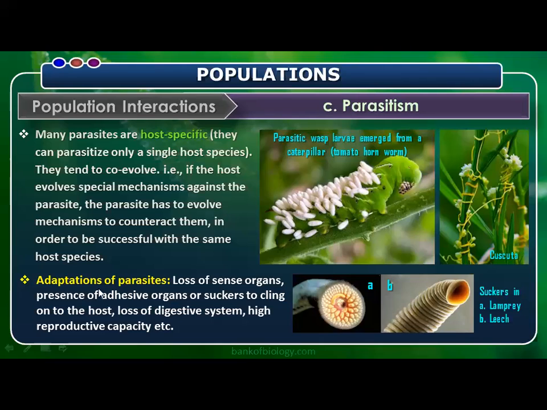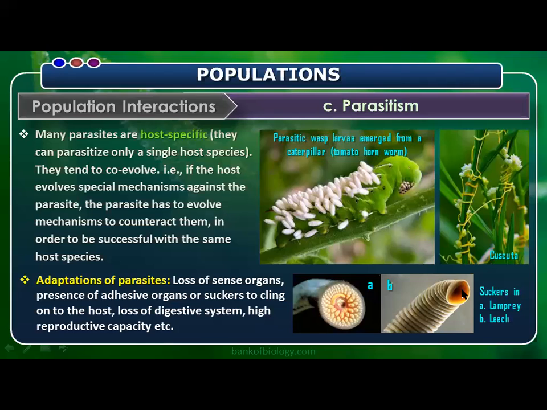Loss of sense organs, presence of adhesive organs or suckers to cling onto the host, loss of digestive system, and high reproductive capacity. Parasites don't need any sense organs. Presence of adhesive organs or suckers: we know that tapeworm has 4 suckers. In leeches we have suckers. As an ectoparasite on the gills of fishes we find lamprey, Petromyzon. You see the suckers in them. Leeches have 2 suckers, an oral sucker and a ventral sucker.